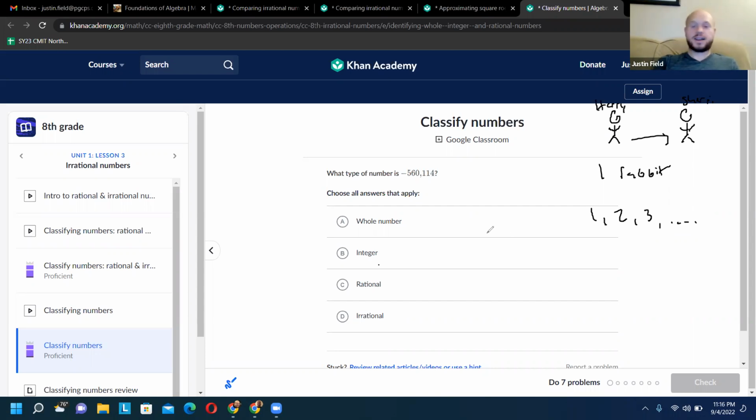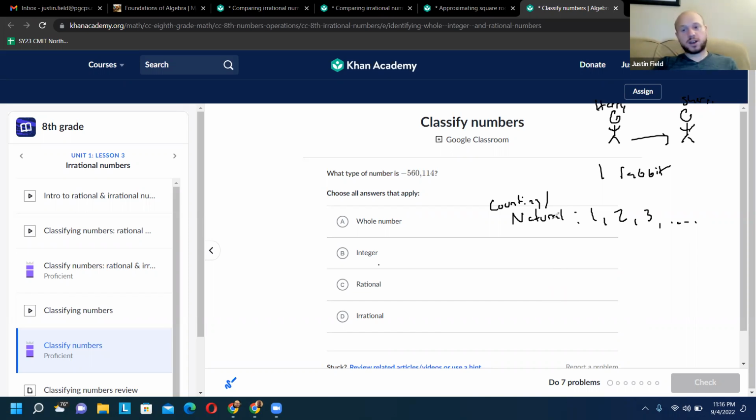So that is the first number system. Those numbers are called natural numbers. Have you ever heard of those? Some people call them counting numbers because numbers are for counting, right? That's the first thing you learn when you're a little kid.